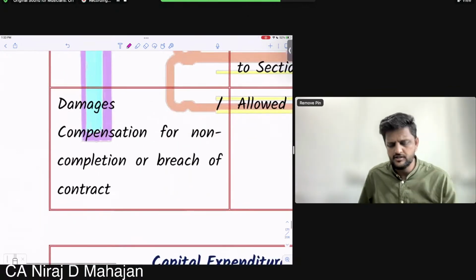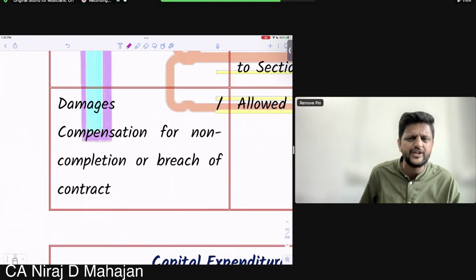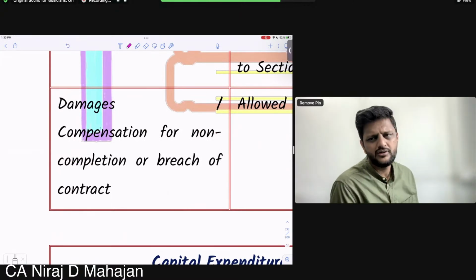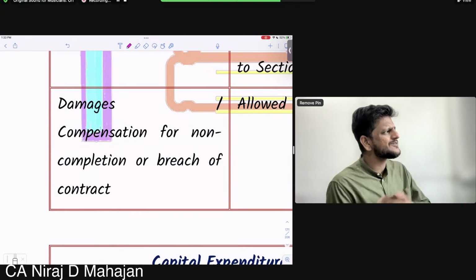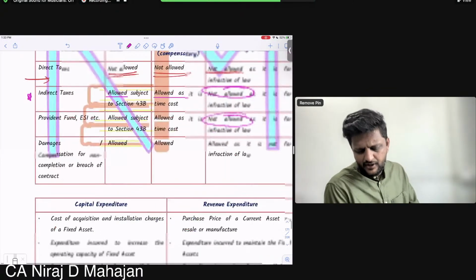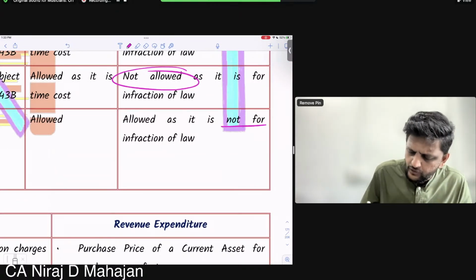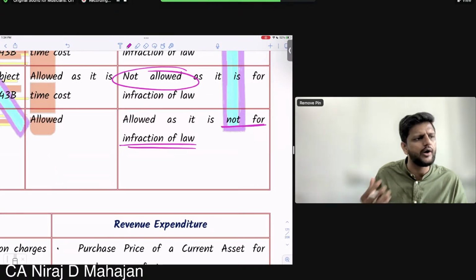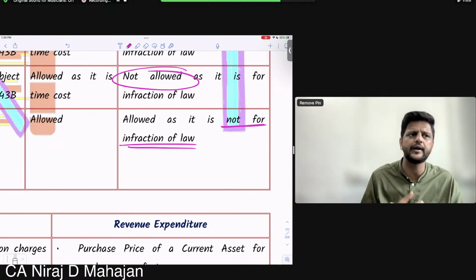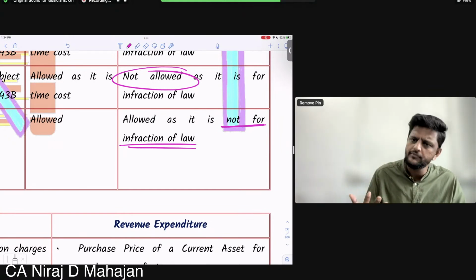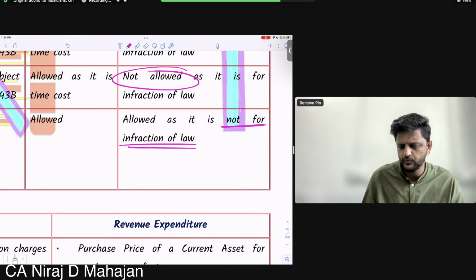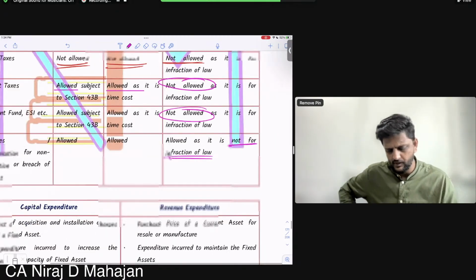However, damages, compensation for non-completion or breach of contract. But this we have done in the contract act also. If the contract is not followed and as per the contract you have to pay interest etc. or penalty, then it will be allowed as deduction because it is not a non-compliance of law. It is just non-compliance of the contract, and as per the contract you have broken the contract, you have to pay the payment. That is completely allowed as deduction. Clear till here, all of you?